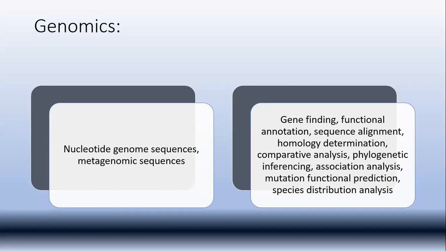In genomics, what we do: nucleotide genome sequence, metagenomic sequence. We have to know about the nucleotide genome sequence and metagenome sequences. Gene finding, functional annotation, sequence alignment, homology determination, comparative analysis, phylogenetic inference, association analysis, mutation, functional prediction, species distribution analysis. We do all these things in genomics.